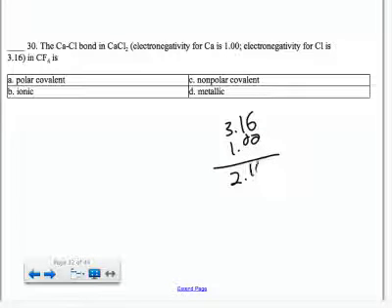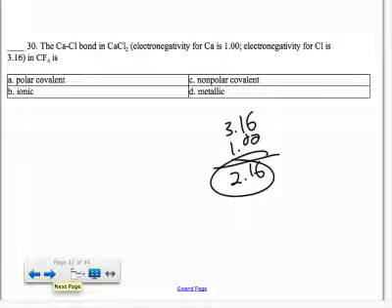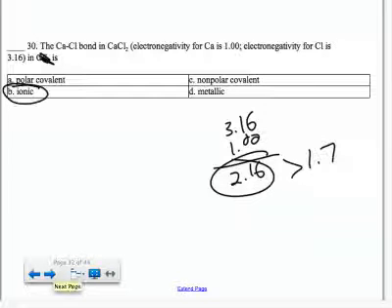This time we've got 3.16 versus 1.00. The difference is 2.16, so that's greater than 1.7. This means that the chlorine has such a strong pull on the electrons, it's going to completely remove one of the electrons from calcium. So that makes it an ionic bond. Once the electrons are transferred, it's called ionic.